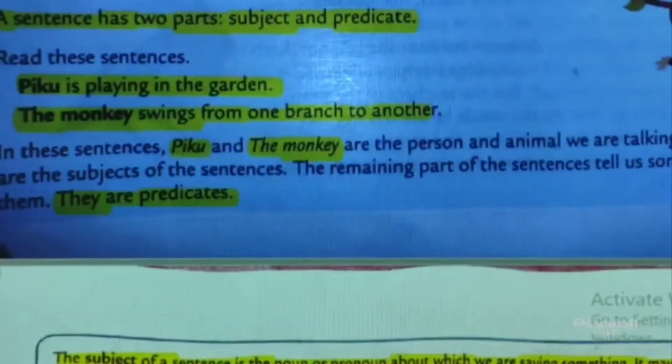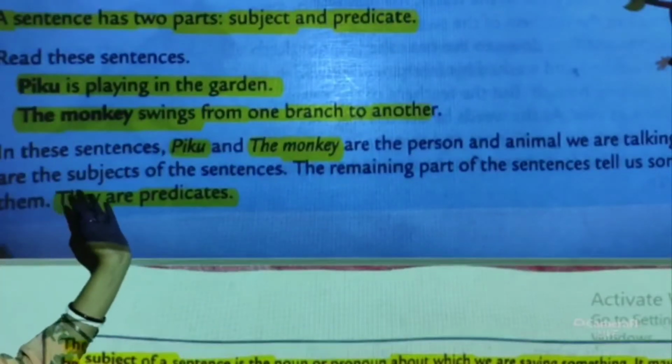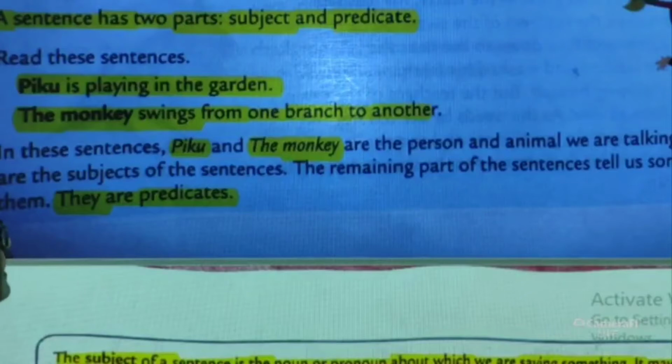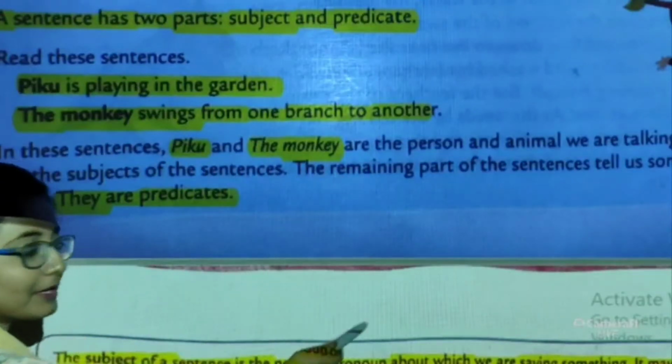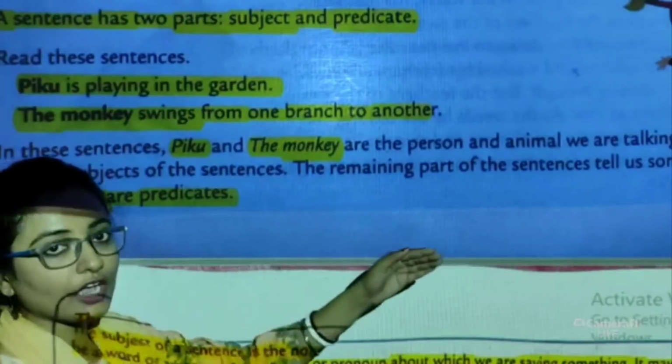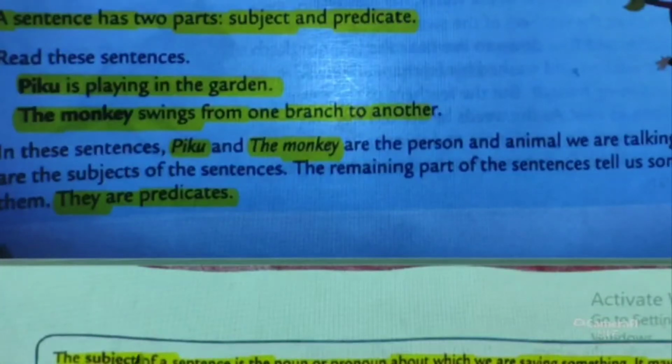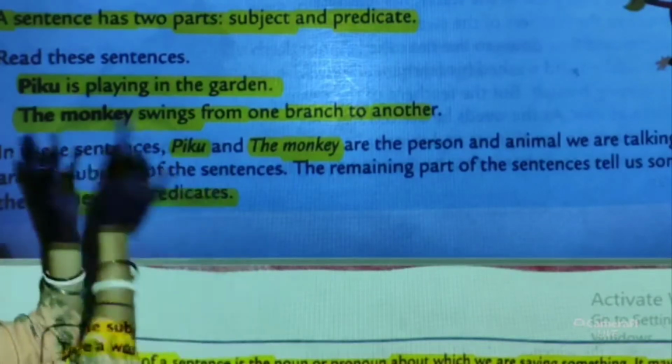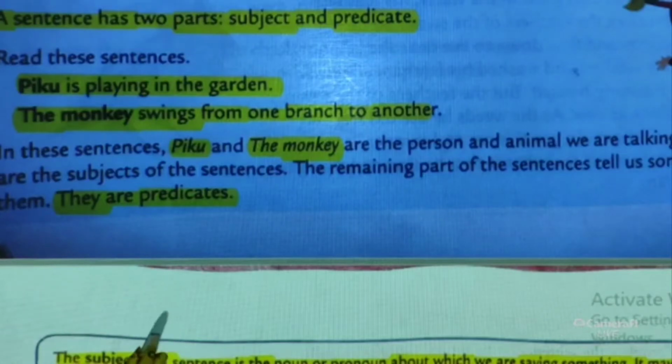So in these sentences, Piku and the monkey are the person or the animal we are talking about. The noun which we are talking about is the subject in a sentence, and the rest of the part that talks about what the subject is doing is the predicate.